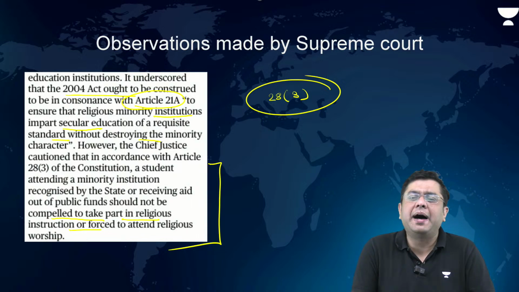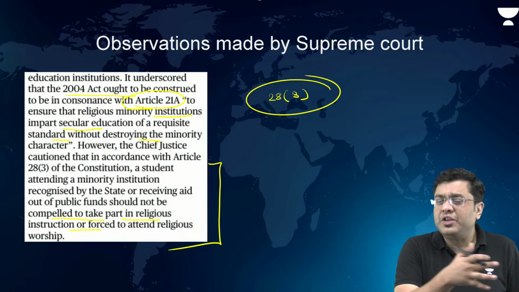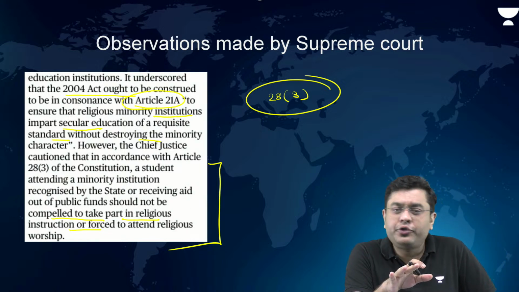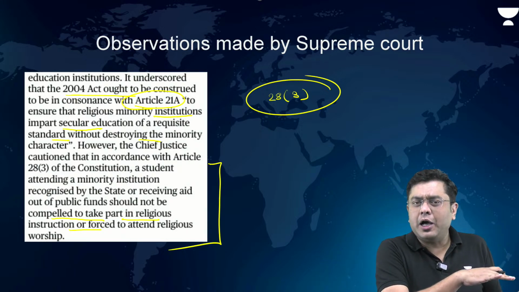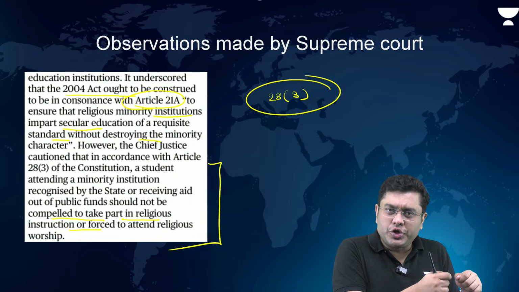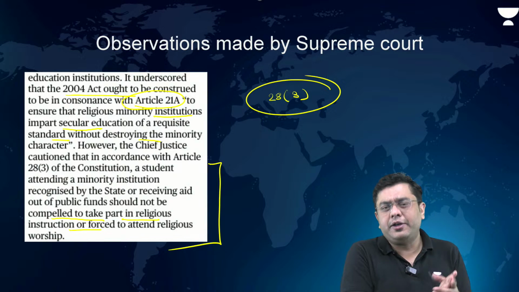Now, what will be the impact on the future course of action? You see, a state like Uttar Pradesh is one of the most populous states of the country. In Uttar Pradesh, you have a large number of students who receive education from the madrasas. The shutting down of the madrasas would have meant that their future would have been in abeyance. So that is what the Supreme Court also said, that you cannot throw the baby out with the bathwater if there is a problem, right? So you need to regulate, you need to ensure that quality education is provided. That is something that you can monitor.